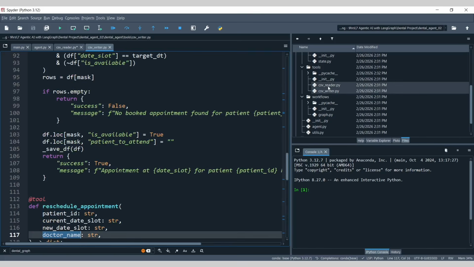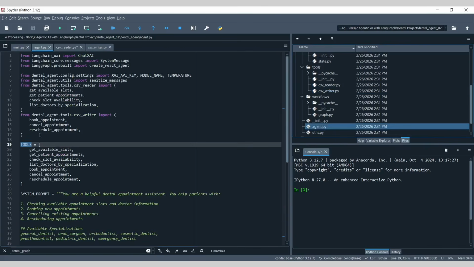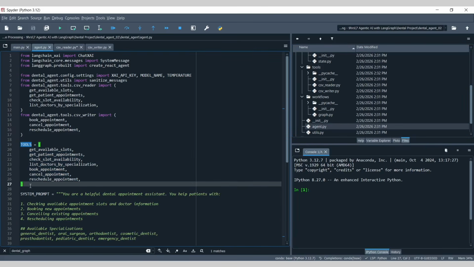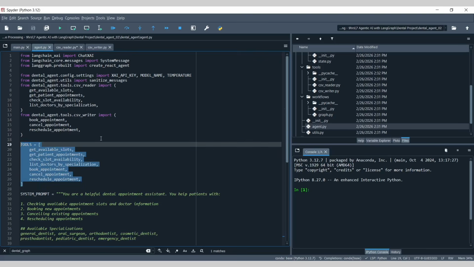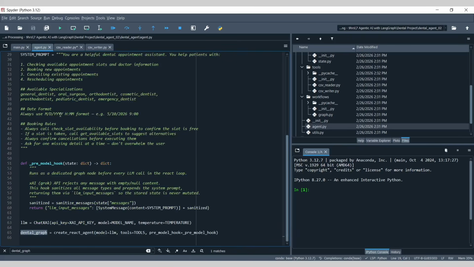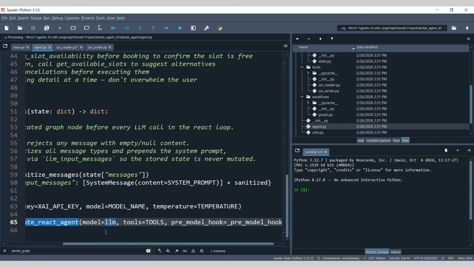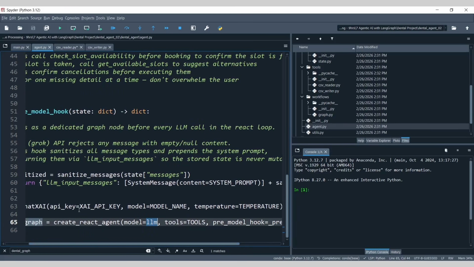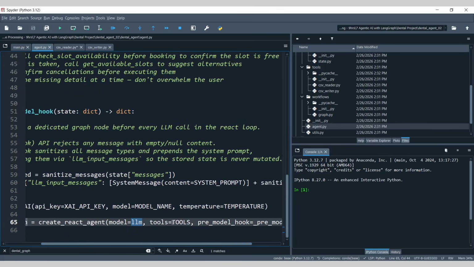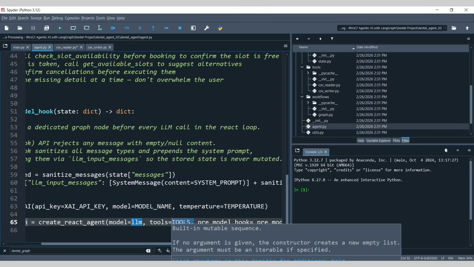So overall, all 7 tools are available in these 2 files, and the main file is the agent file, because you can see here we are binding all the tools together. This is called tool binding. And after binding the tools, what are we doing? You can see we are creating a React agent with the large language model that we have defined, which is Grok 4 latest. And here we are passing all the tools.